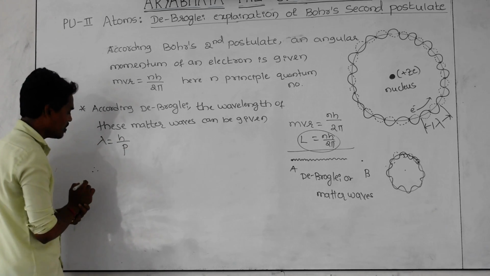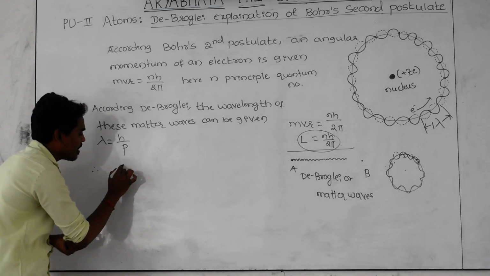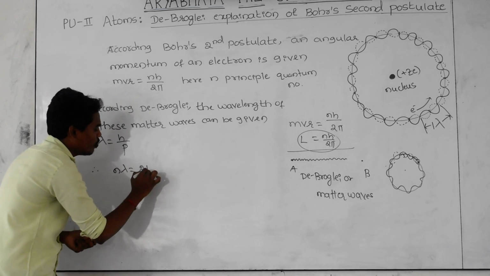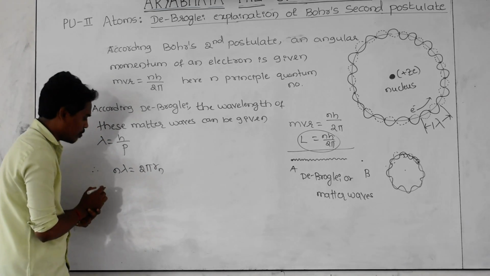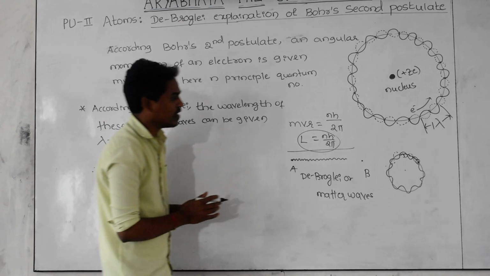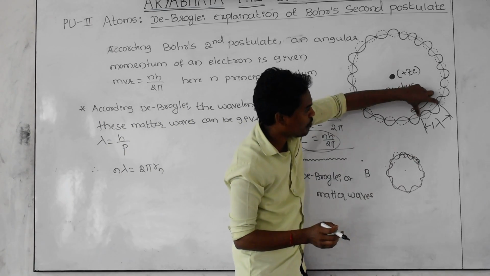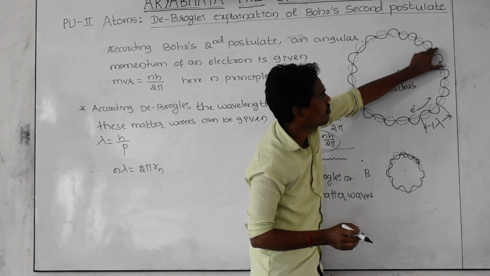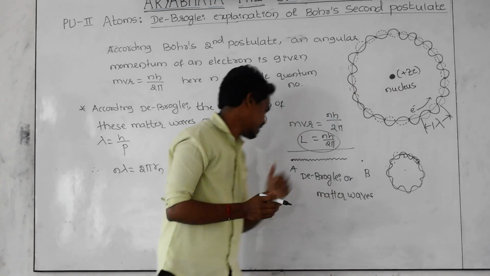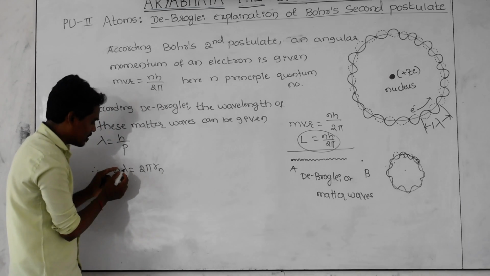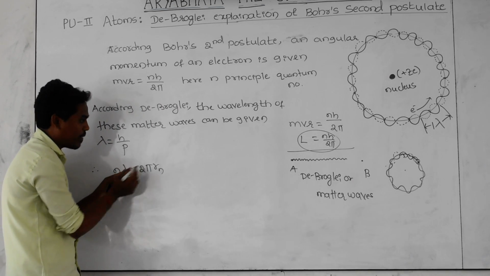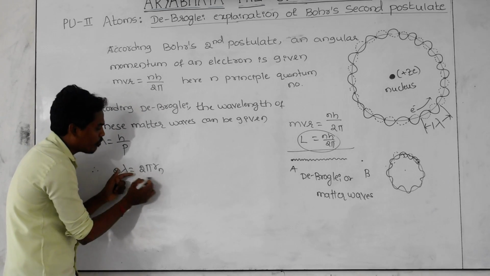And he takes the formula n lambda is equal to 2 pi Rn. What is n? According to de Broglie, here n is nothing but the number of waves. This is one wave, this is the second wave, the third wave, the fourth wave, and so on up to infinity. Here lambda is the wavelength of the matter wave.